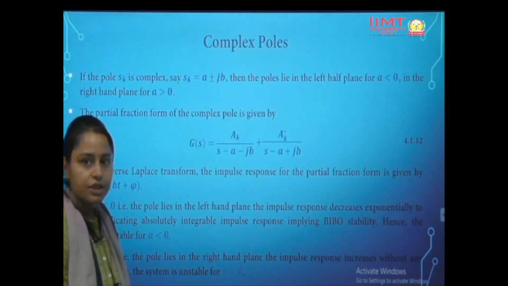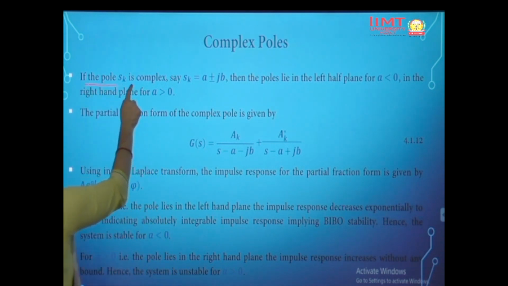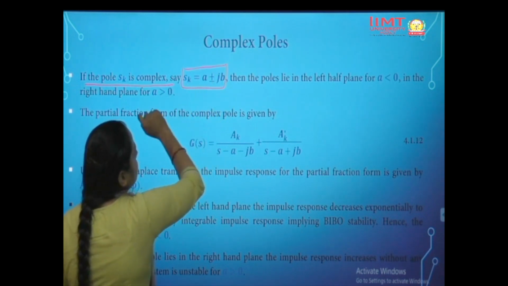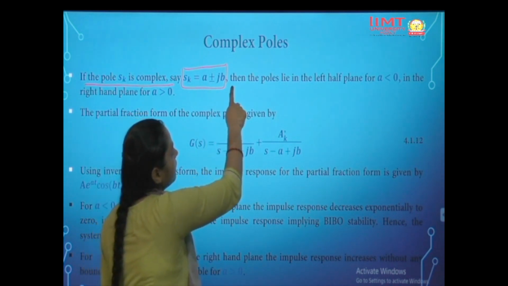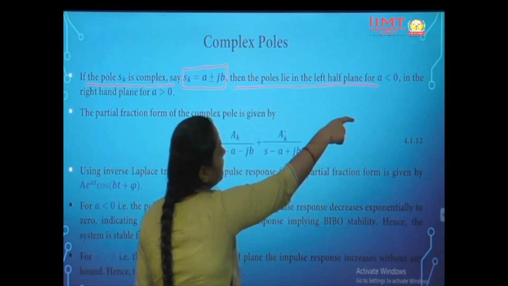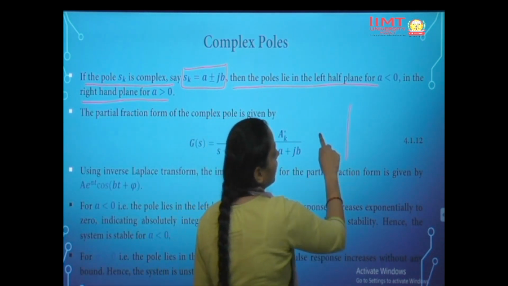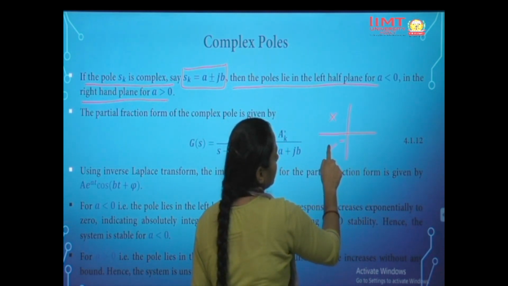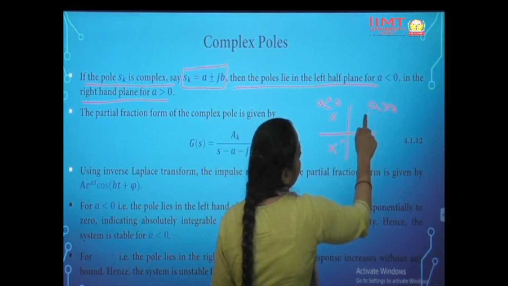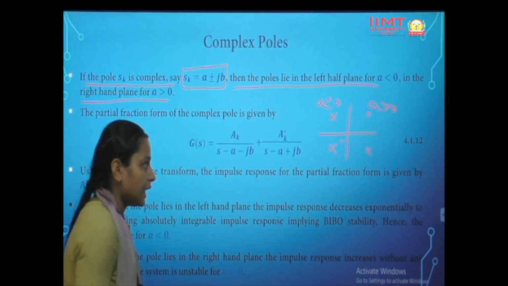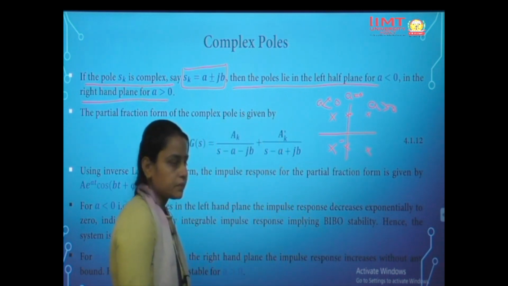Another condition is when we have complex poles instead of real poles only. If sk is complex, say sk is equal to a plus minus jb, complex poles will always occur in conjugate pairs. Then the poles lie in the left half of the s plane when a is less than 0, and in the right half of the s plane when a is greater than 0. So if a is less than 0, the poles would lie here, and when a is greater than 0, the poles would lie somewhere here. And when a is equal to 0, the poles would lie somewhere here.